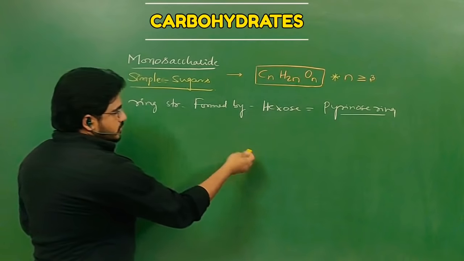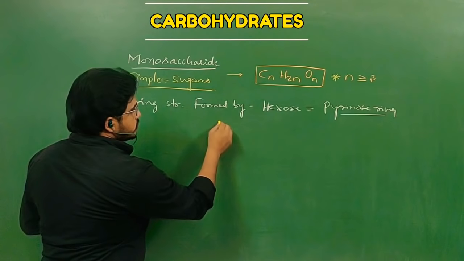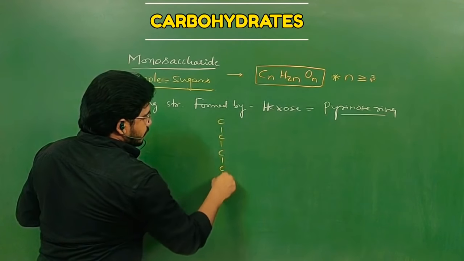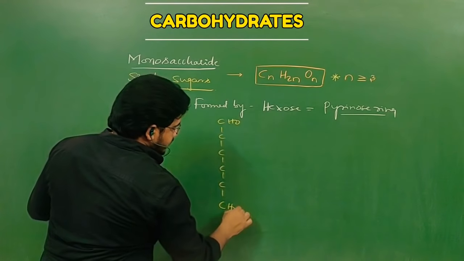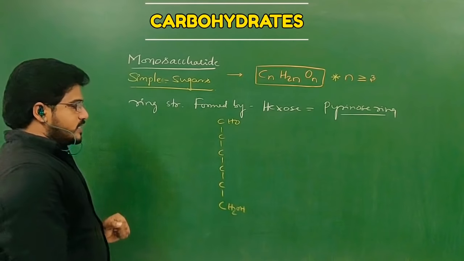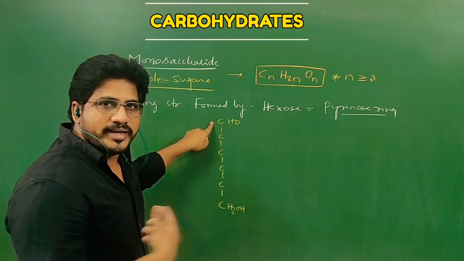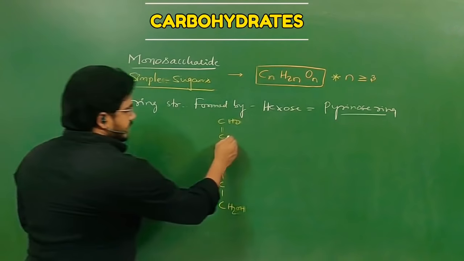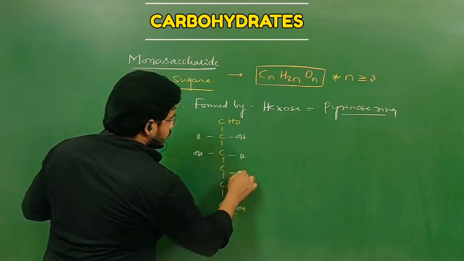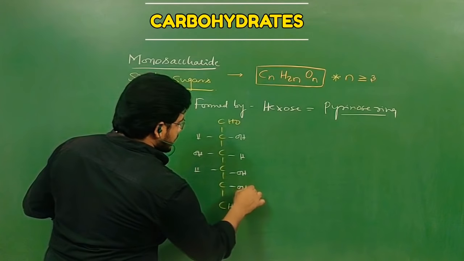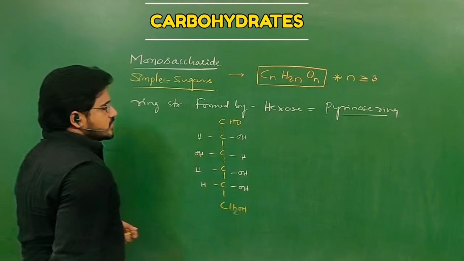Before drawing the pyranose, let us see the formula of the linear structure of a hexose, like glucose. First carbon, second, third, fourth, fifth and sixth. The first carbon has a CHO, the last carbon has a CH2OH. Then identify which type of hexose it is: aldose hexose or ketose hexose? Aldose hexose, because it has the aldehyde functional group. Then the second one is OH, H. The third one is H and OH. The fourth is OH, H and OH and H. Their forms can be interchanged, not an issue. This is the molecular structure of glucose.